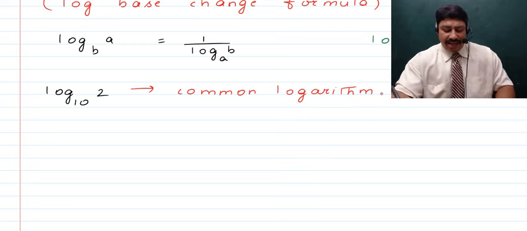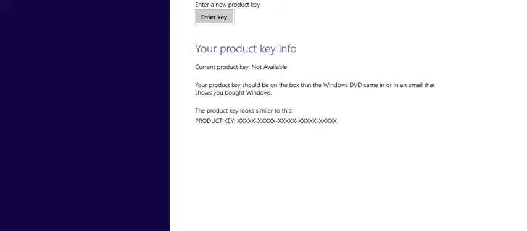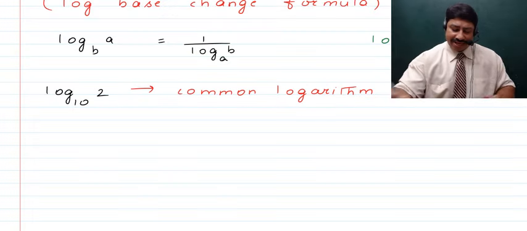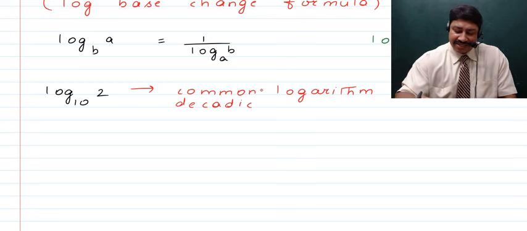Now this common logarithm is also known as the decadic logarithm. So this is also how we know it. That is, this is another name of this logarithm. We call it the decadic logarithm. Yeah, I know this is a little funny, but this is what its name is.